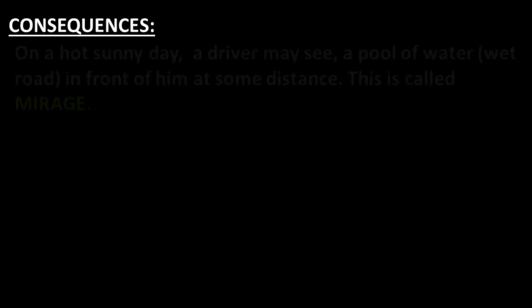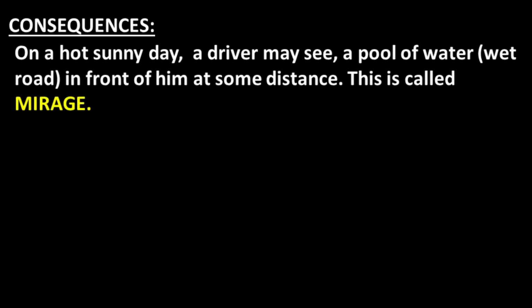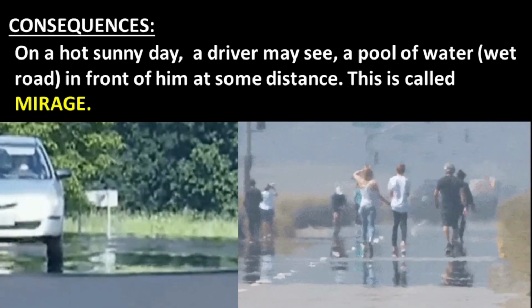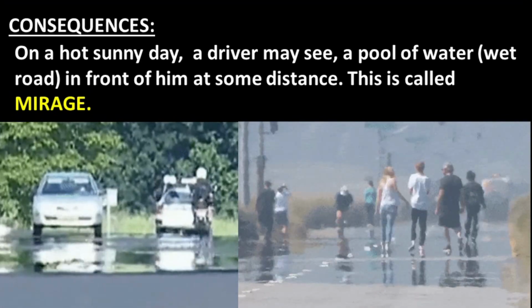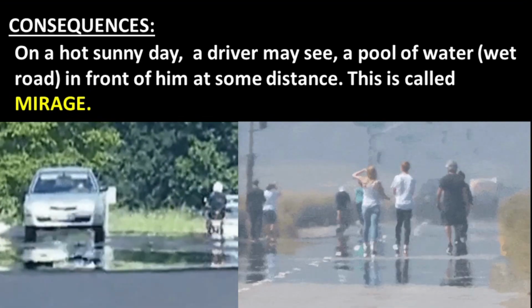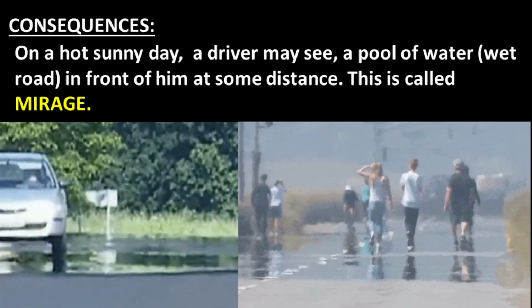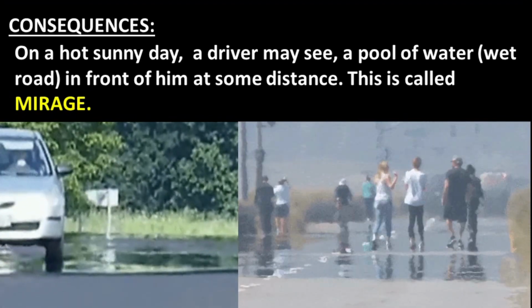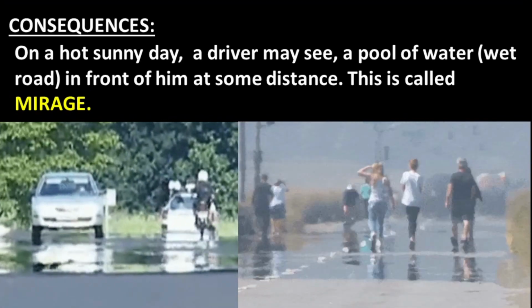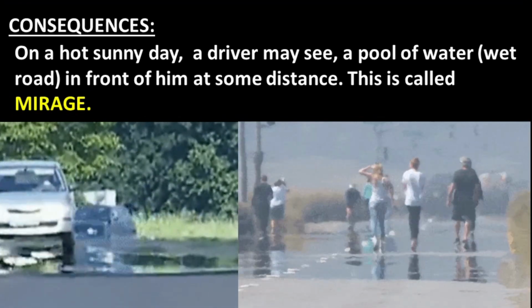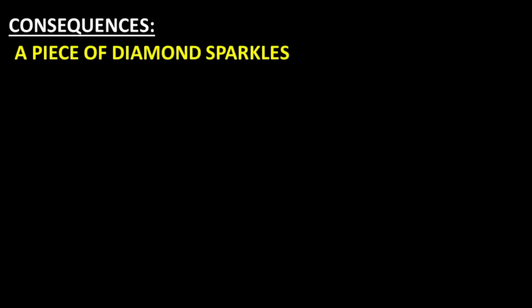Number 1, on a hot sunny day, a driver may see a pool of water or wet road in front of him at some distance. This is called as a mirage. What you see in the picture is not water, but this is due to total internal reflection, which we call as mirage. Now the second, a piece of diamond sparkles.